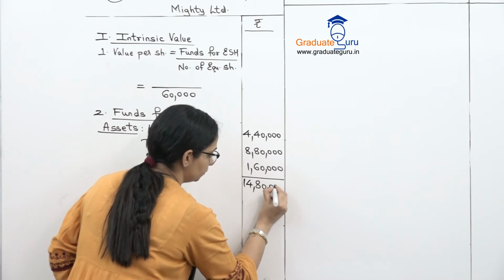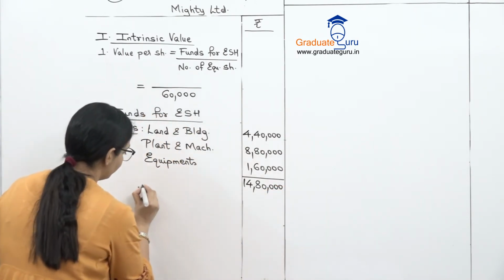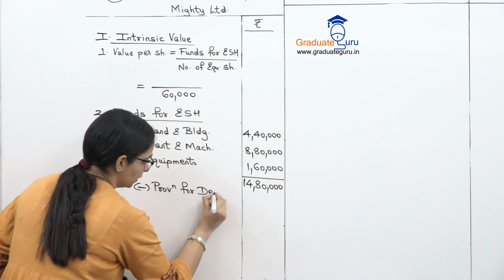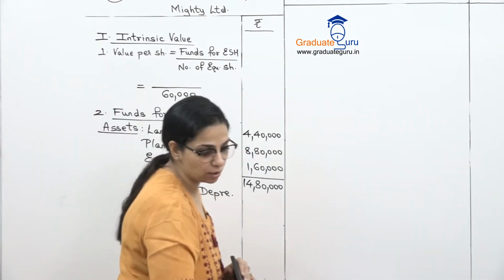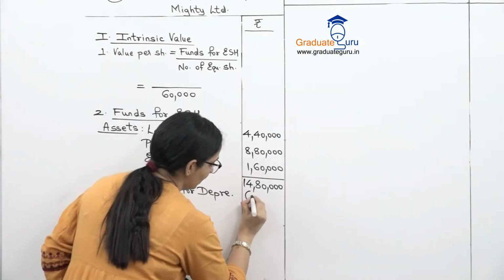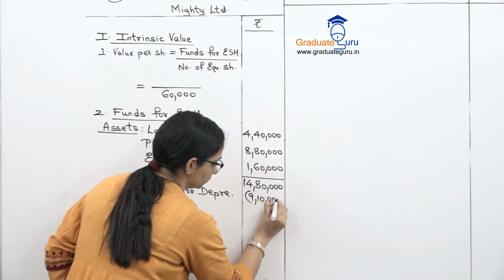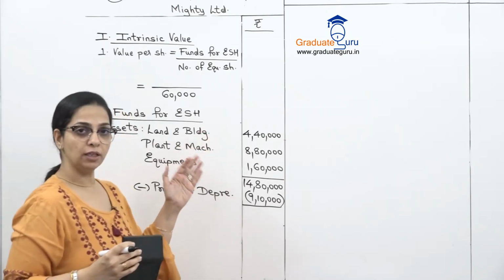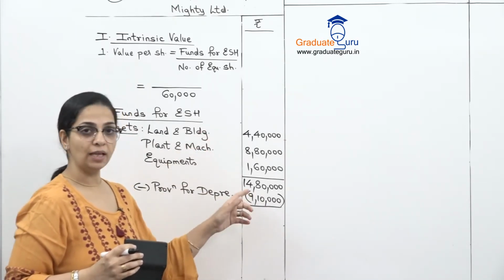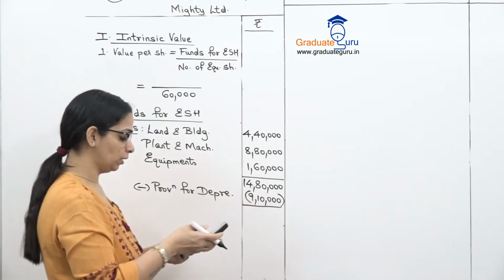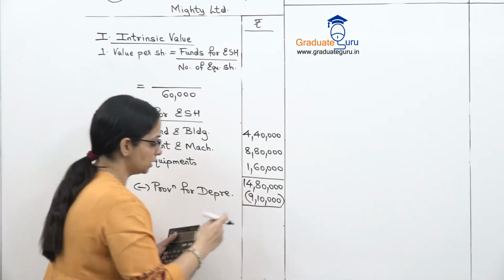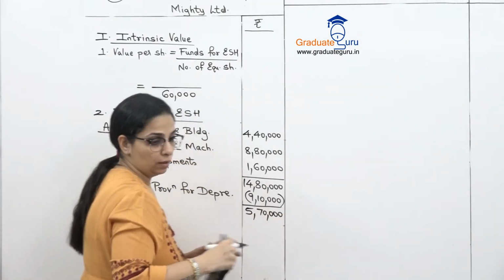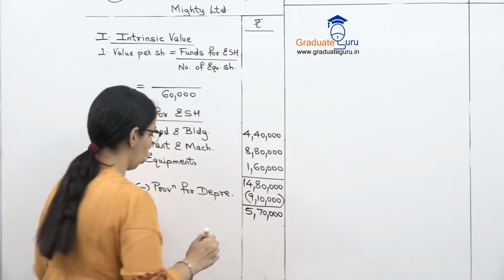14,80,000 as our total fixed assets, and from this I will subtract provision for depreciation, and that is given on our liability side as 9,10,000. अगर individual assets का depreciation दिया होता I would have subtracted it individually, but I don't know this 9,10,000 is on which assets, so I'll take from the total. So this gives me 5,70,000. Then we'll continue with our other assets, which is stock.